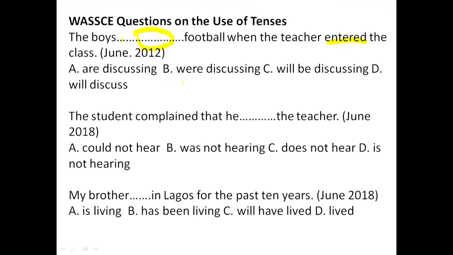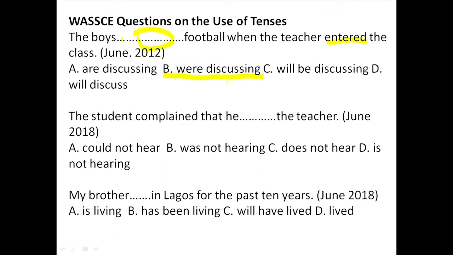Because I told you in our last class, in fact, that the past progressive has three usages. We use the past progressive in three different circumstances. One, when two relatively long actions are happening at the same time. Like for instance, while we were singing, the boys were dancing. Two long actions happening at the same time. Or when a shorter action interrupts a longer one. In this case, entering interrupts an ongoing action, were discussing. The boys were discussing football when the teacher entered. That's the other usage of the past progressive.